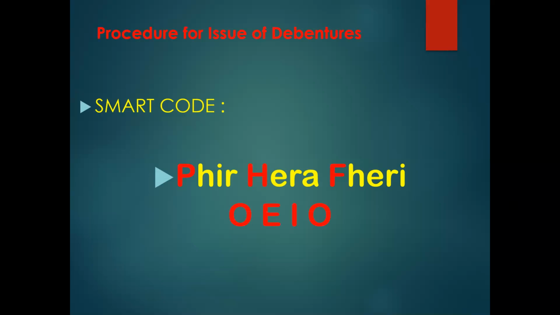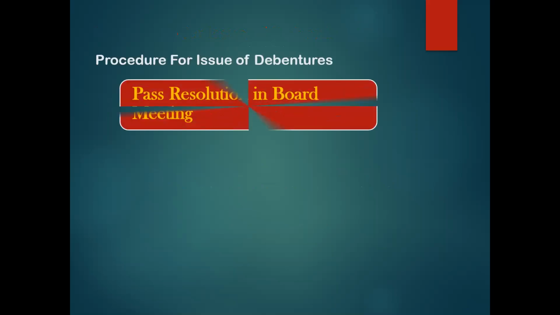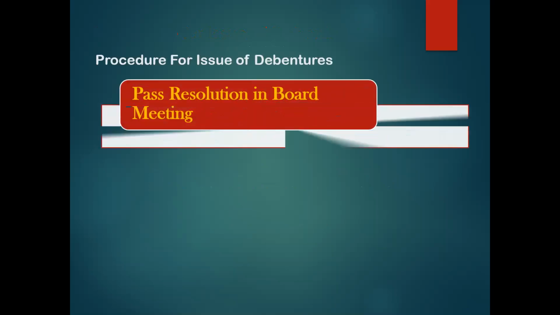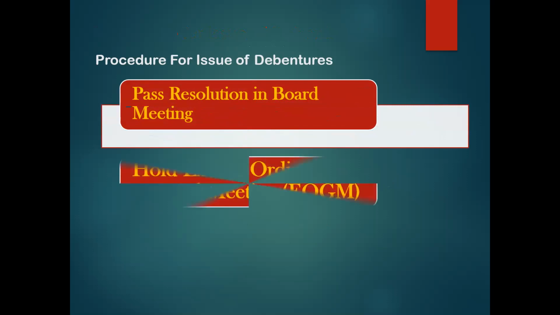And I told you all there are 11 stages in this particular procedure, out of which we finished 7 of them. So, continuing with the remaining 4 points and the remaining smart code. But before that, let's do a quick brush up of all the 7 points that we studied on Friday.